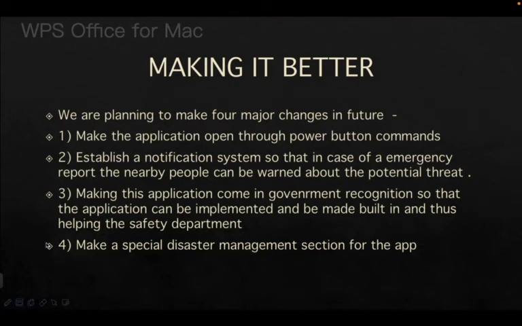Further talking about making the application better, basically, we are planning about four major changes that can be added in this application. The first thing is that we can make the application open through the power button command, like I mentioned earlier.